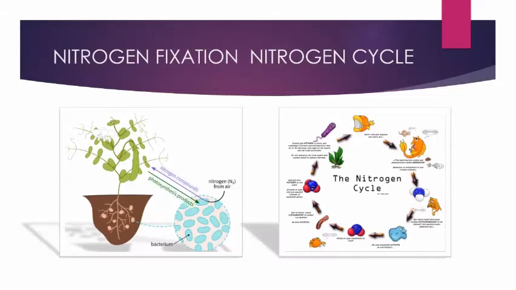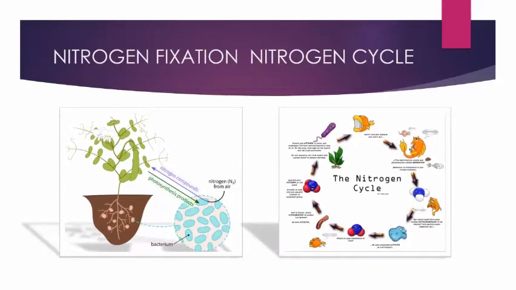Let's understand it once more. Nitrogen is one of the essential constituents of living organisms, right? It cannot be taken directly by plants and animals. Certain bacteria and blue-green algae present in the soil fix nitrogen from the atmosphere and convert it into compounds of nitrogen. Once nitrogen is converted into usable compounds in the soil, it can be used by the plants through their root system, which helps the growth of the plant. Nitrogen is then used for the synthesis of plant proteins and other compounds.